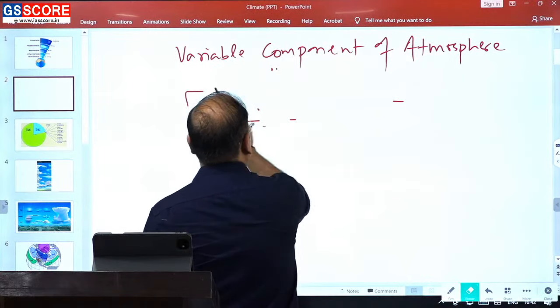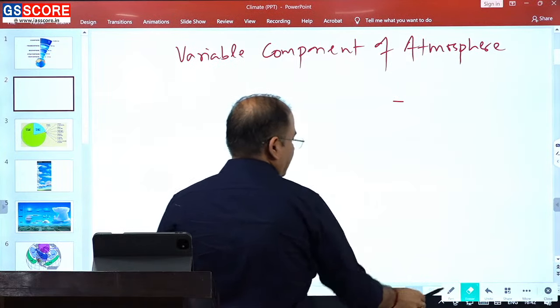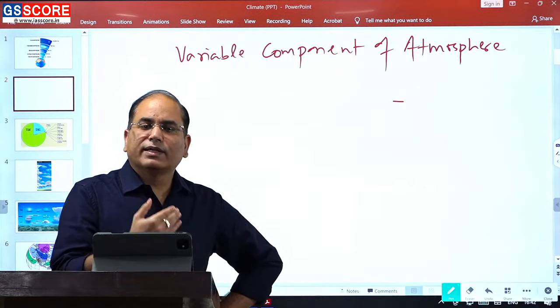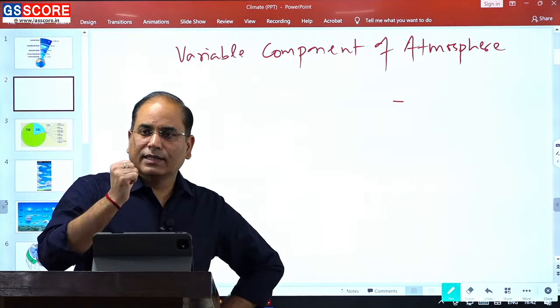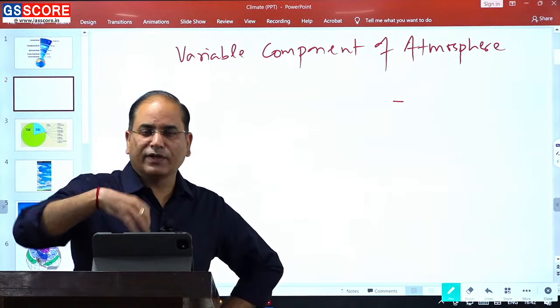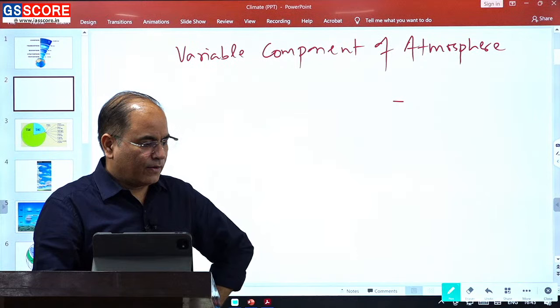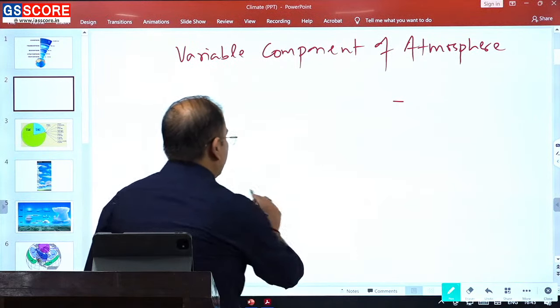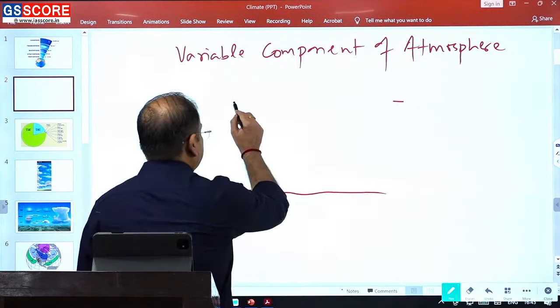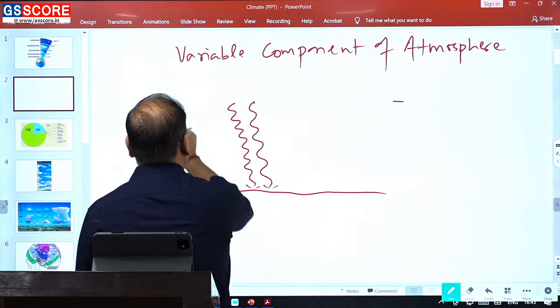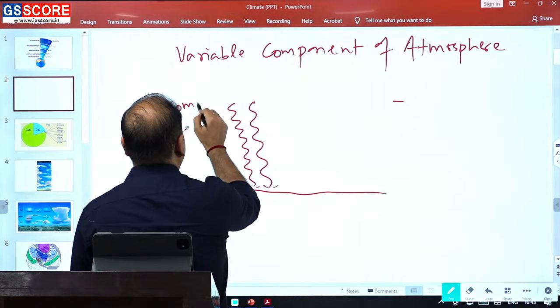Very first thing that you need to know: generally on our Earth surface, the source of energy is the sunlight, and sunlight we receive in the form of insolation, that is incoming short wave solar radiation.